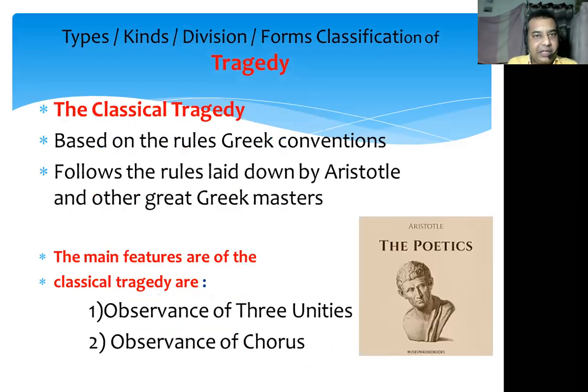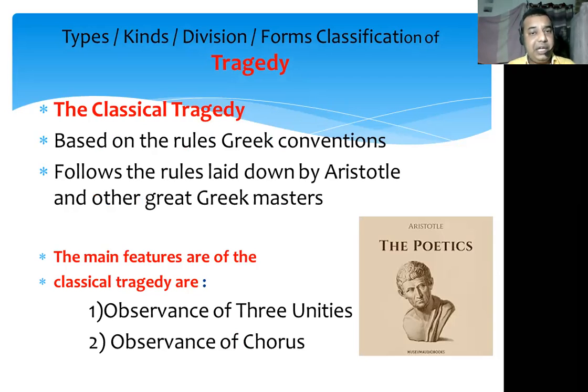When I say that tragedy is divided according to form and structure as classical tragedy and romantic tragedy, first of all we have to understand what classical tragedy means. What are the various features of classical tragedy? We can say that classical tragedy is based on the rules and conventions laid down by the great Greek masters. Rather, the tragedy which follows the rules and conventions laid down by Aristotle and other great Greek masters is called classical tragedy.